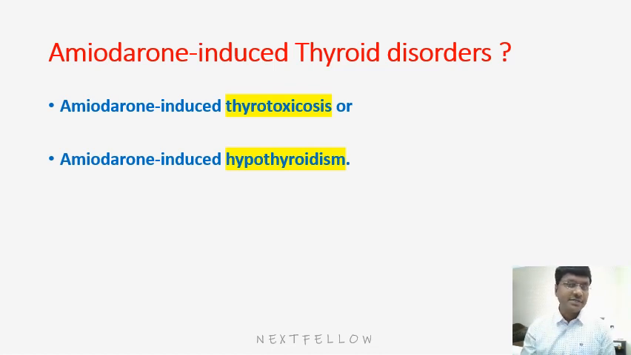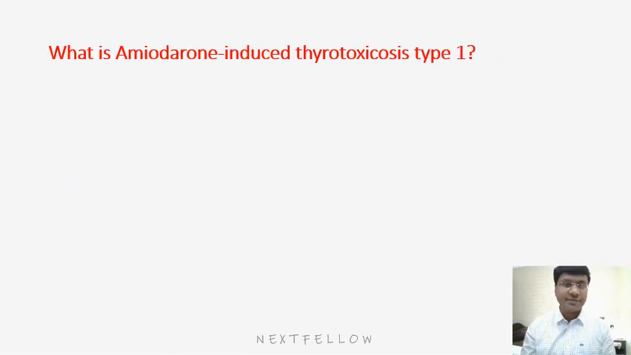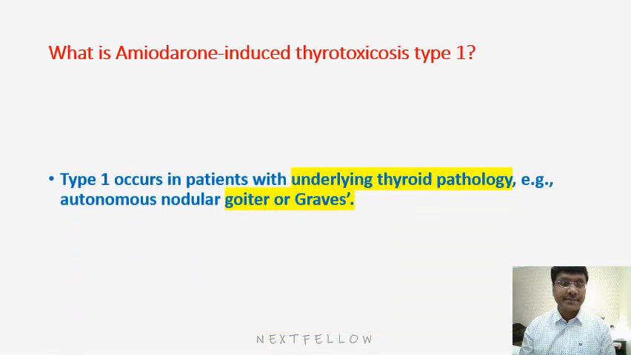Now let me take up the discussion of amiodarone induced thyrotoxicosis. How many types of amiodarone induced thyrotoxicosis are there? There are two types. One is amiodarone induced thyrotoxicosis type 1 and then type 2. Now what exactly is this type 1 and type 2? Let me take up now. So you take amiodarone induced thyrotoxicosis type 1.